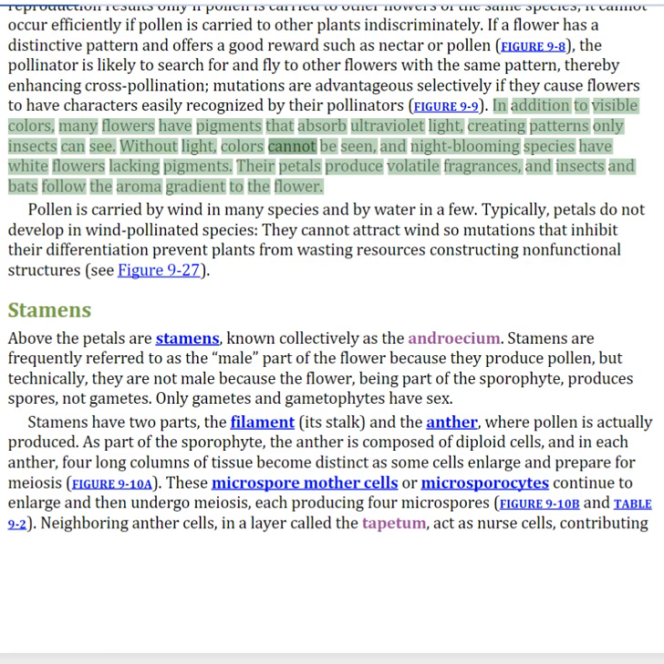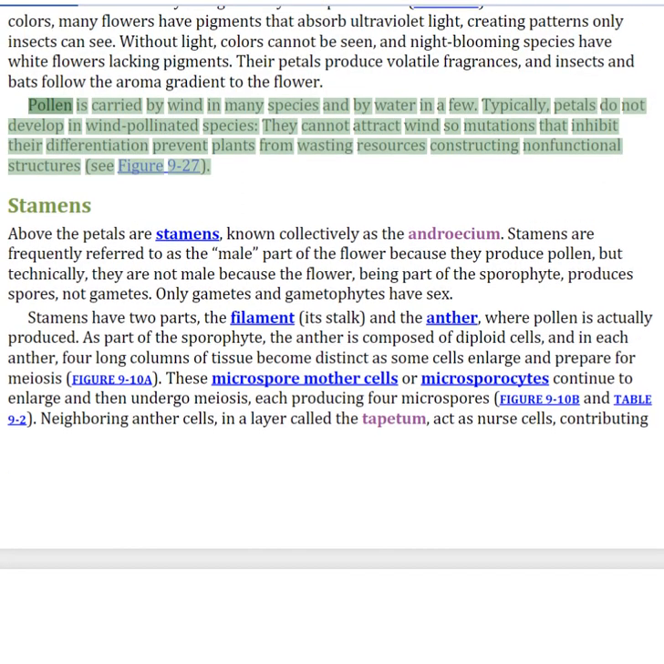Without light, colors cannot be seen, and night-blooming species have white flowers lacking pigments. Their petals produce volatile fragrances, and insects and bats follow the aroma gradient to the flower. Pollen is carried by wind in many species and by water in a few. Typically, petals do not develop in wind-pollinated species. They cannot attract wind, so mutations that inhibit their differentiation prevent plants from wasting resources constructing non-functional structures.